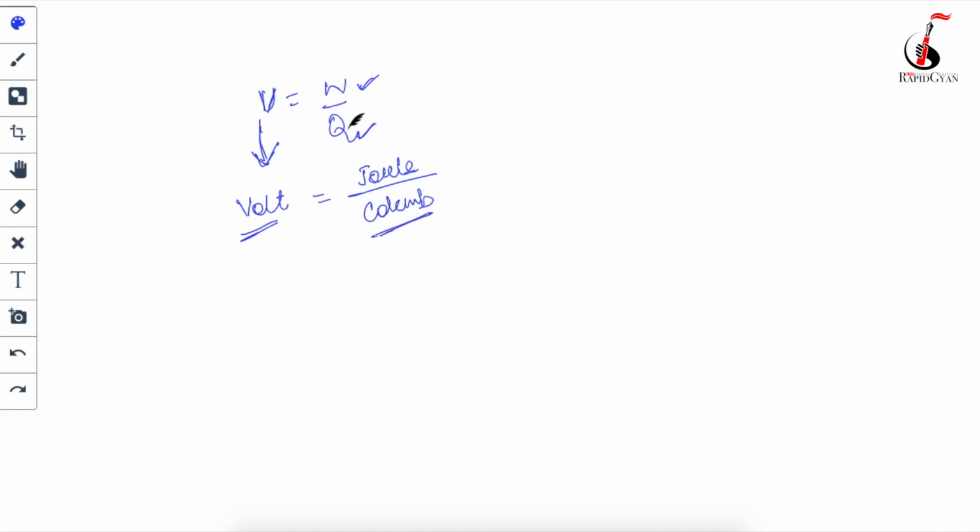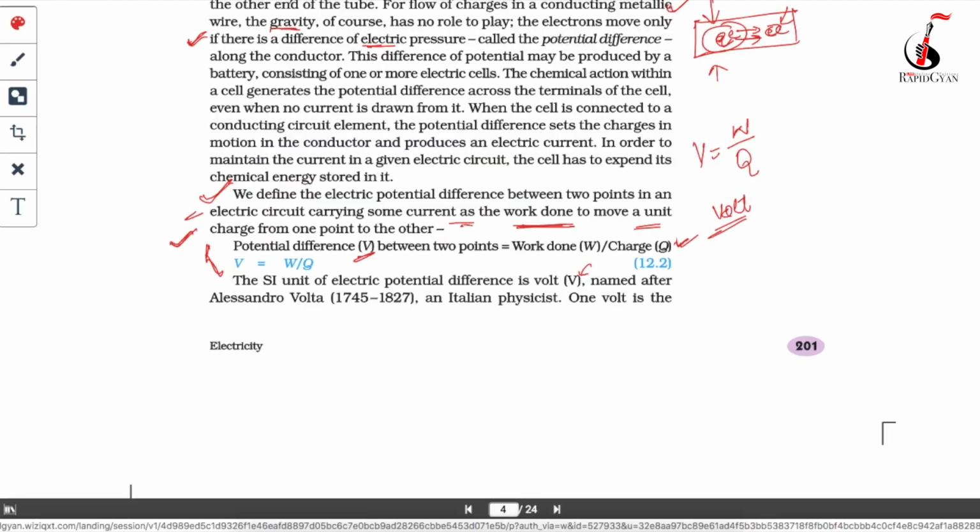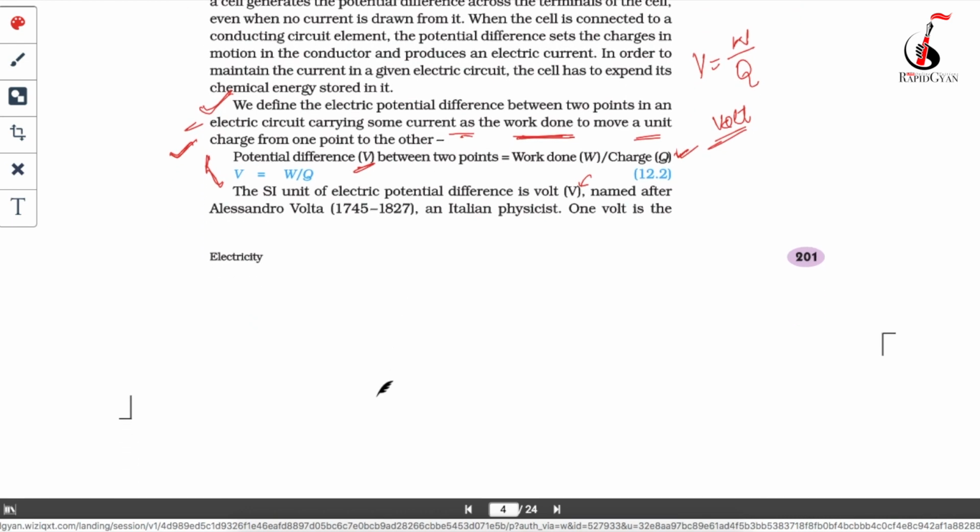So if you have to define 1 volt, how are you going to define it? If 1 joule of work is done in order to move a 1 coulomb charge from one place to another place in an electric field, then we can say that the potential difference between those 2 points is 1 volt. These definitions are very important, they are going to come in your exams.